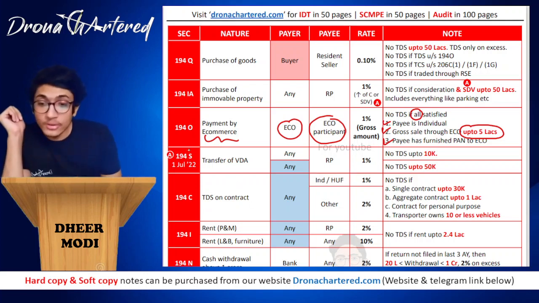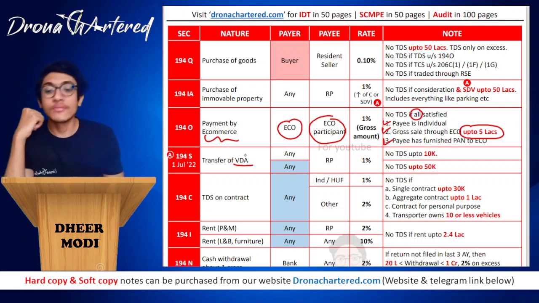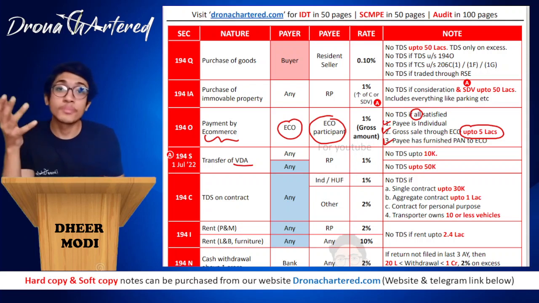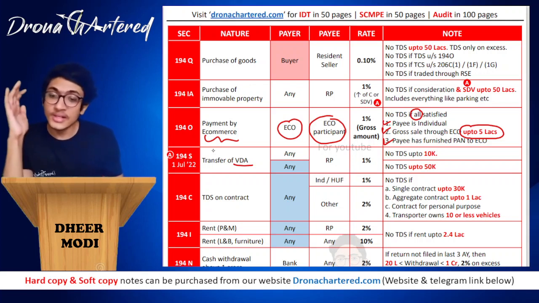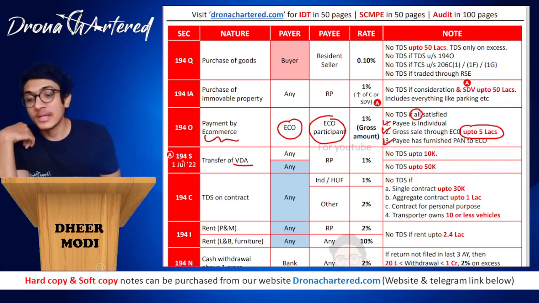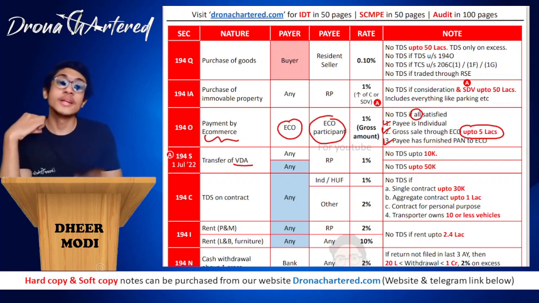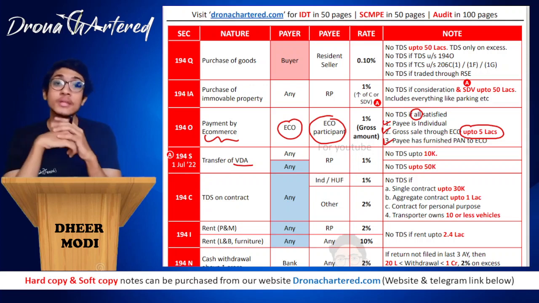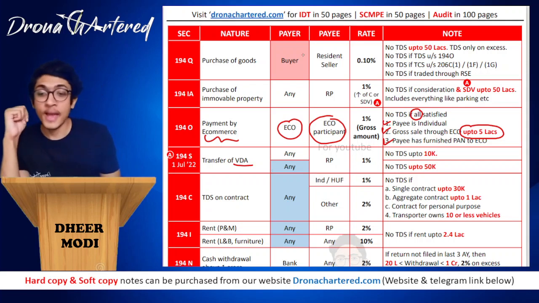Okay. Next is your 194S. This is the new section that has been added. That is your transfer of VDA. VDA stands for virtual digital asset. All your crypto, your NFTs, that is your non-fungible tokens, all of these come under virtual digital assets. That is your section 194S. Now this section has become applicable from 1st July 2022. So you will have to remember these dates because any transactions before this, TDS will not be attracted. Therefore, only from 1st July 22 TDS will become applicable.